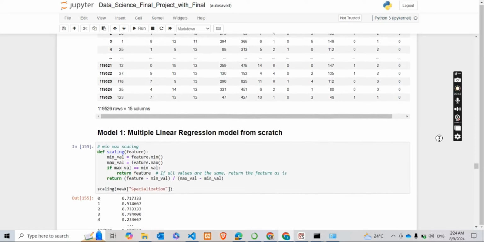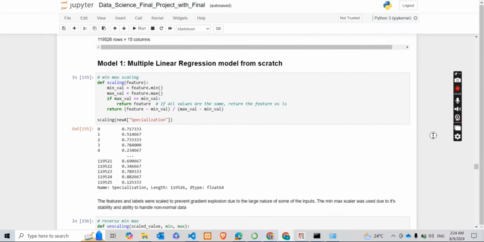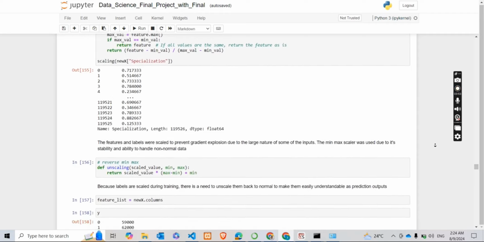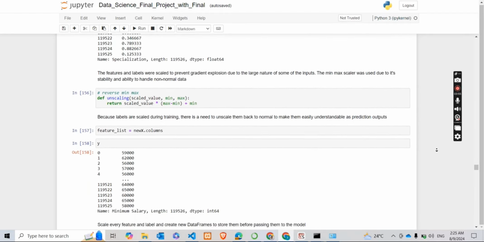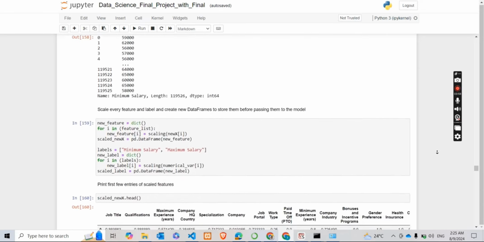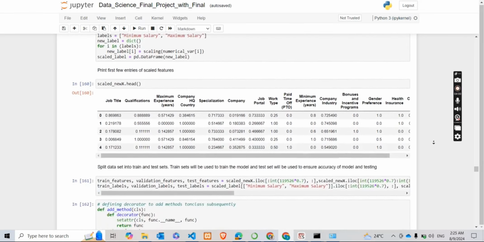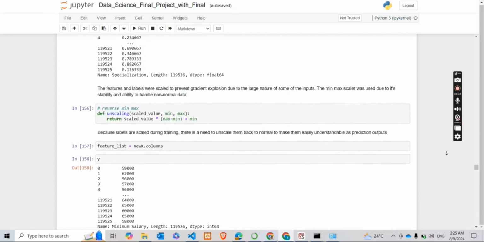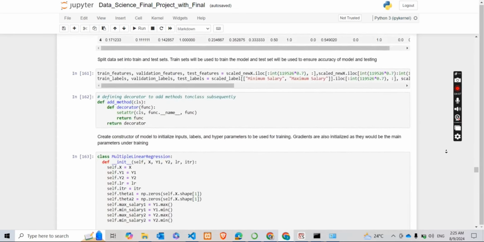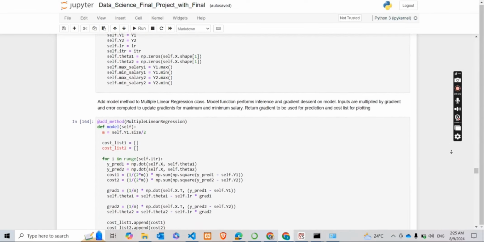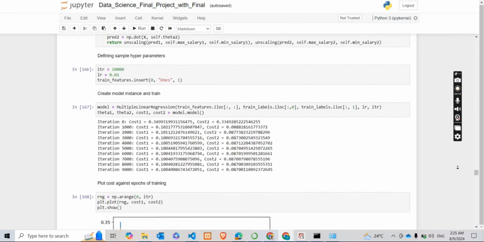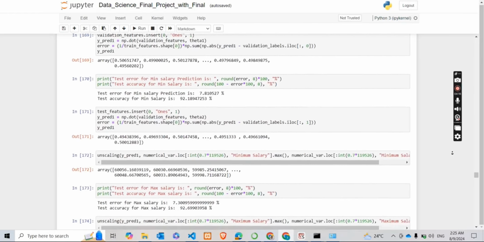We suspected there might be a linear relationship between the features and the salary, which was most likely the case. Thus, we decided to create a multiple linear regression model from scratch. This enabled us to use the different features to compute the prediction. But first, we had to scale the different features and labels in order to prevent the gradients from exploding when tuning the parameters. So we did the scaling. We created the model class that handles the creation of the model and the training. And then we tested and verified the accuracy, which happened to be about 92% for the minimum salary range and the maximum salary range, as you can see on the graph.